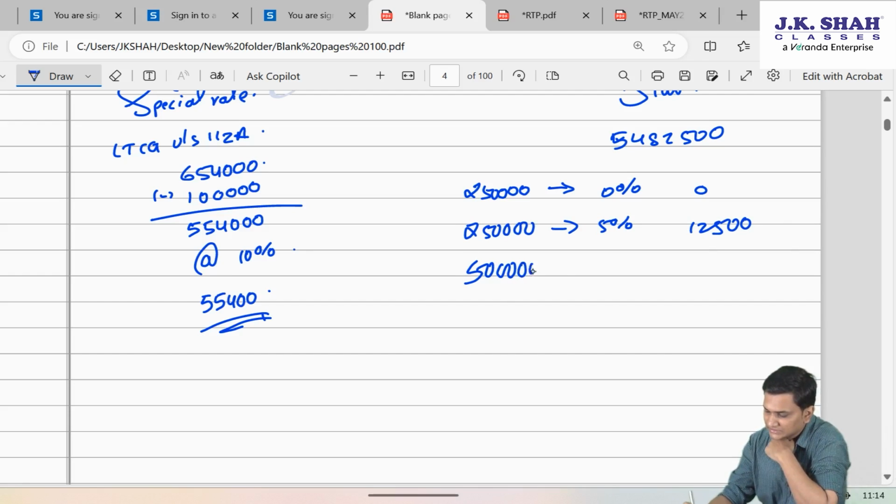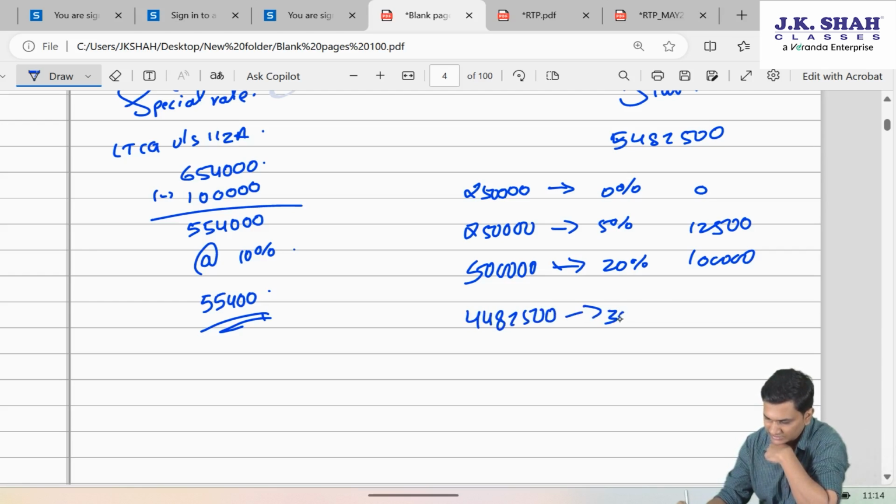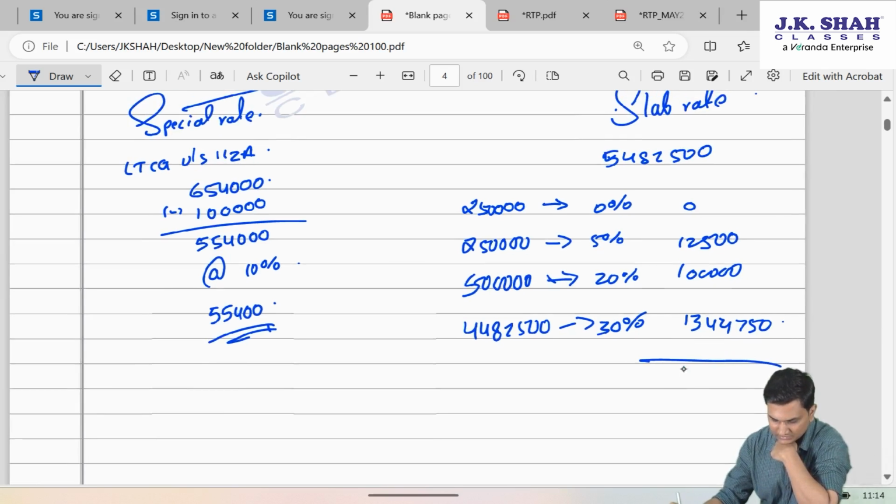Next 5 lakh rupees at 20%, so 1 lakh. And above that, above 10 lakh, 44,82,500 at 30%, which is 13,44,750. If you add these figures, it is 14,57,250.